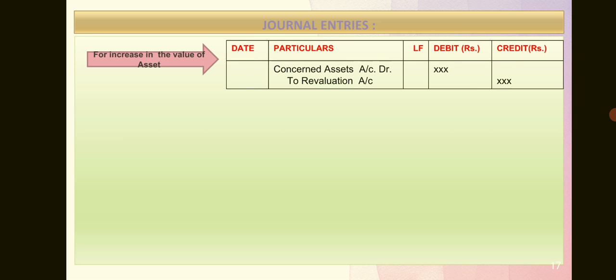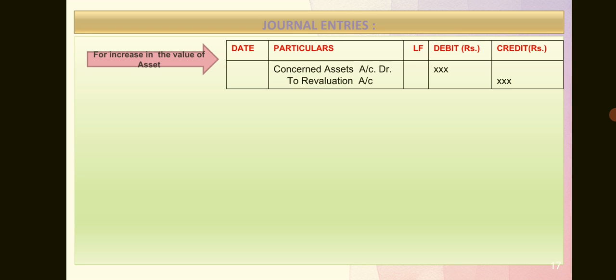So first let us consider that if the asset value increases, what will be the journal entry? Here is a journal entry for you. Concerned asset account is debited and revaluation account is credited. Now why is this concerned asset account debited? Asset means the name of the asset, it has to be debited. It has a debit balance. That is one point. Okay, fine.